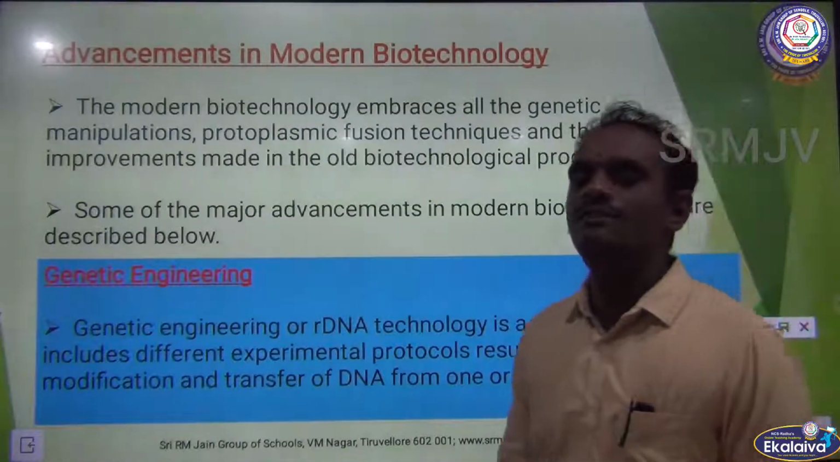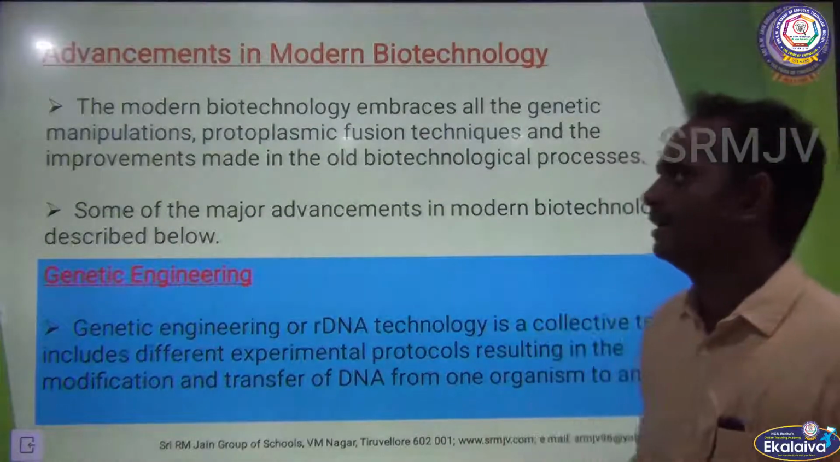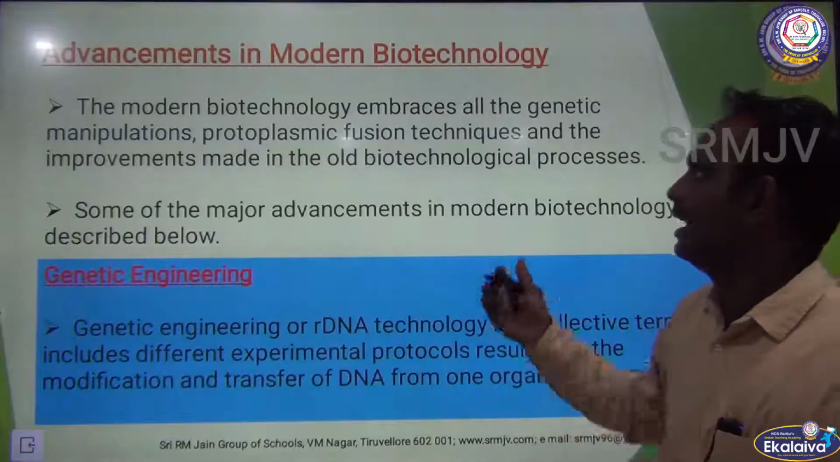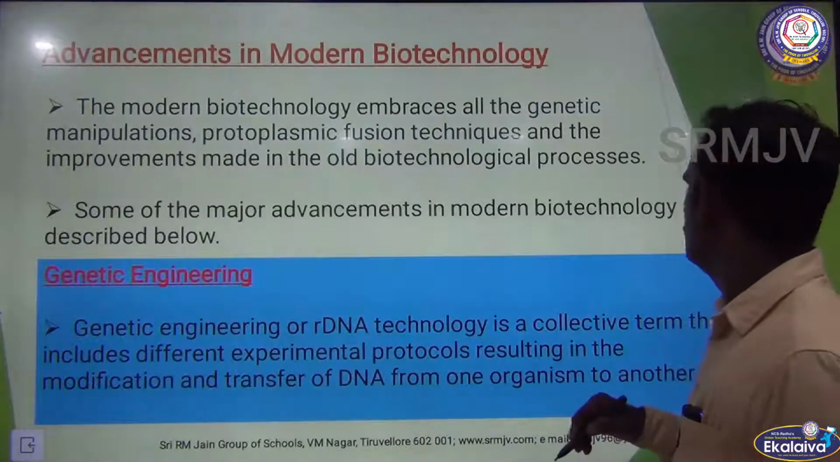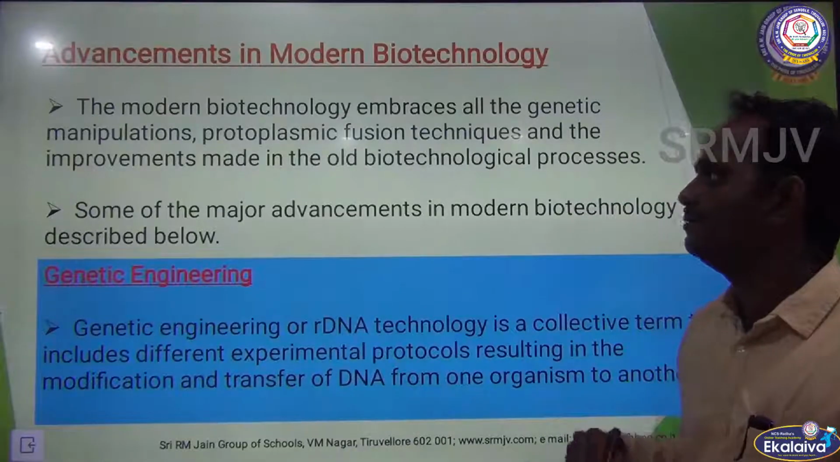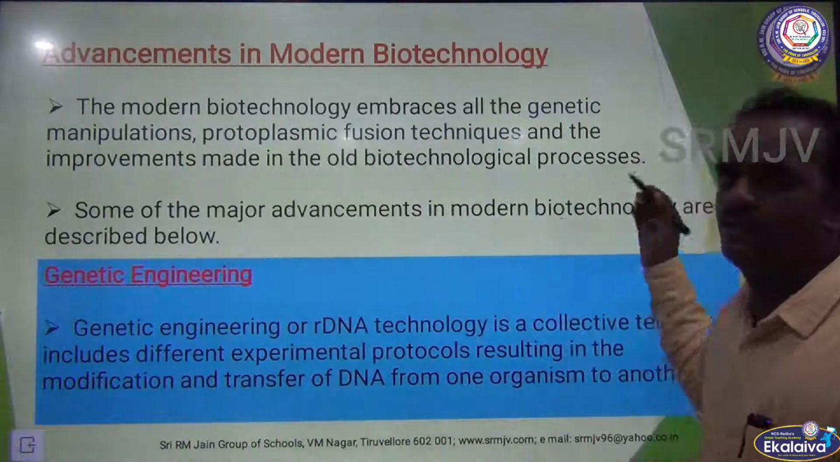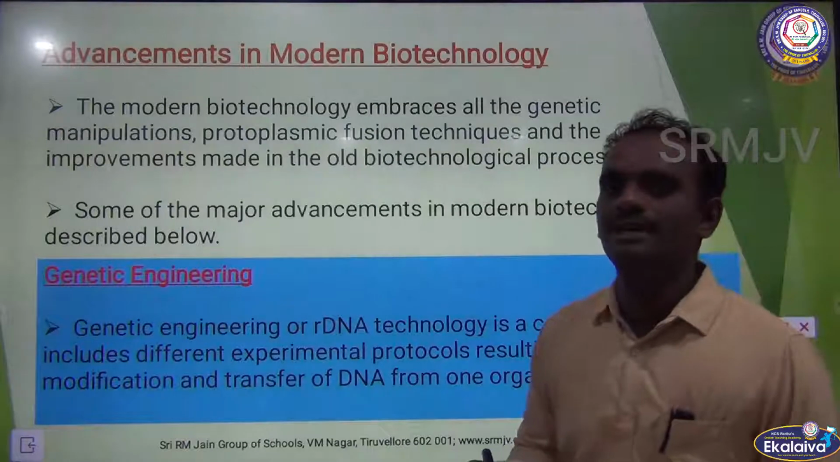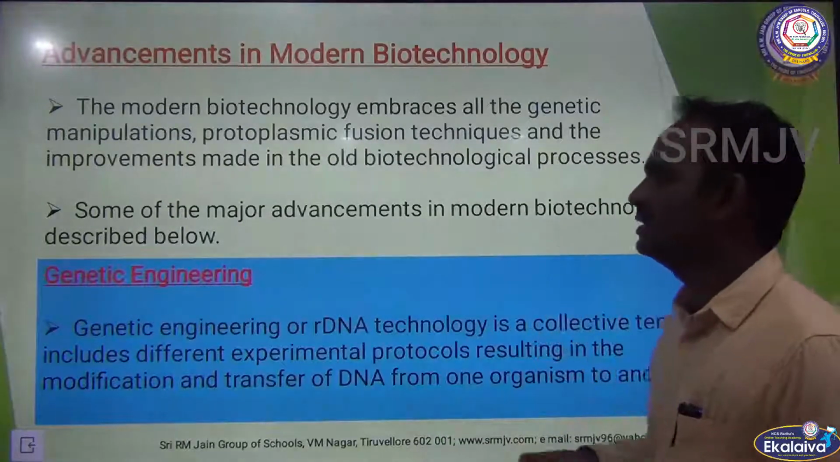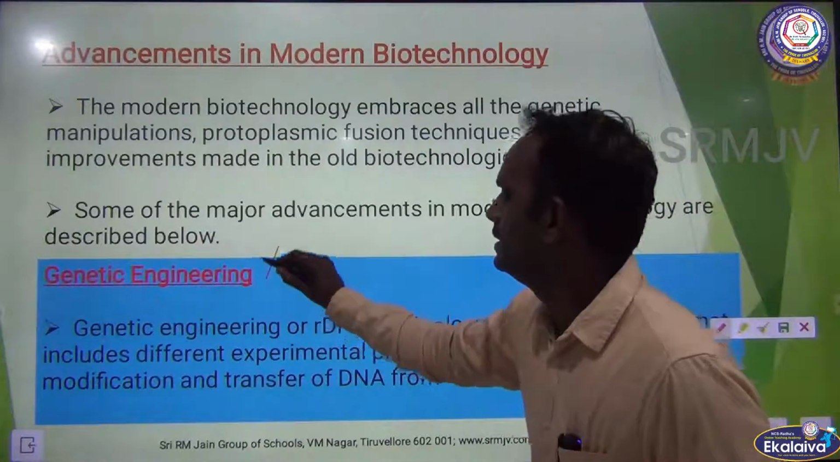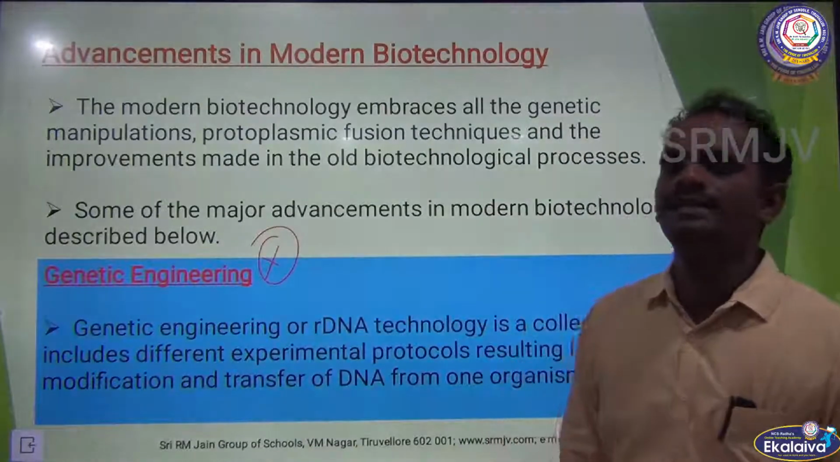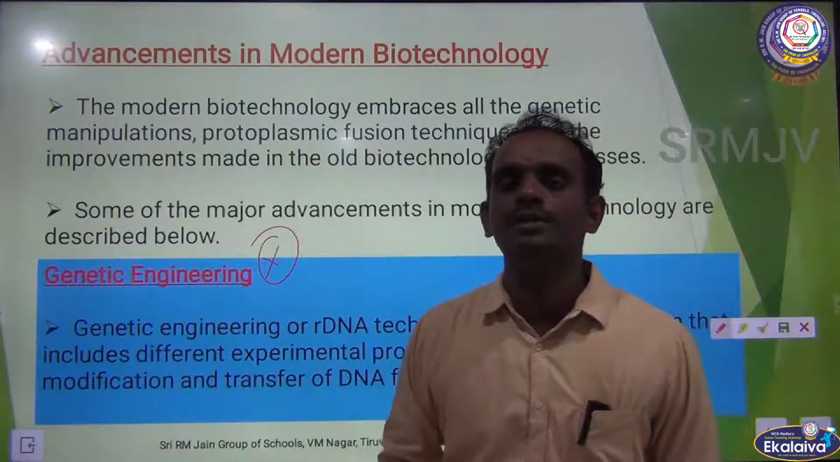The next one is advancement in biotechnology. Modern biotechnology embraces all the genetic manipulations, protoplasmic fusion and the improvements made in the old biotechnological processes. Some of the major advancements in modern biotechnology are, first one is very important, genetic engineering. Genetic engineering is also called gene cloning.